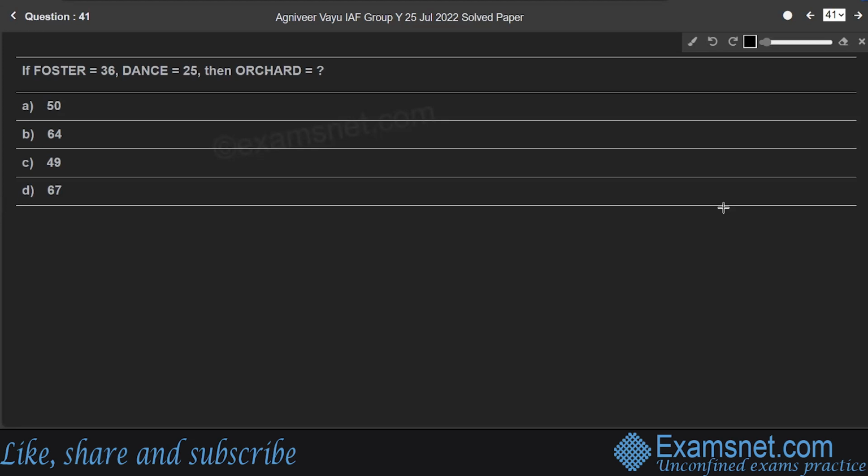Question 41. If Foster is equal to 36, dance is equal to 25, then orchard is equal to? Here is a simple logic. Foster has 6 letters, F-O-S-T-E-R, so Foster is 6 squared, which is 36. In dance, there are 5 letters, D-A-N-C-E, so it is the square of 5, which is 25.